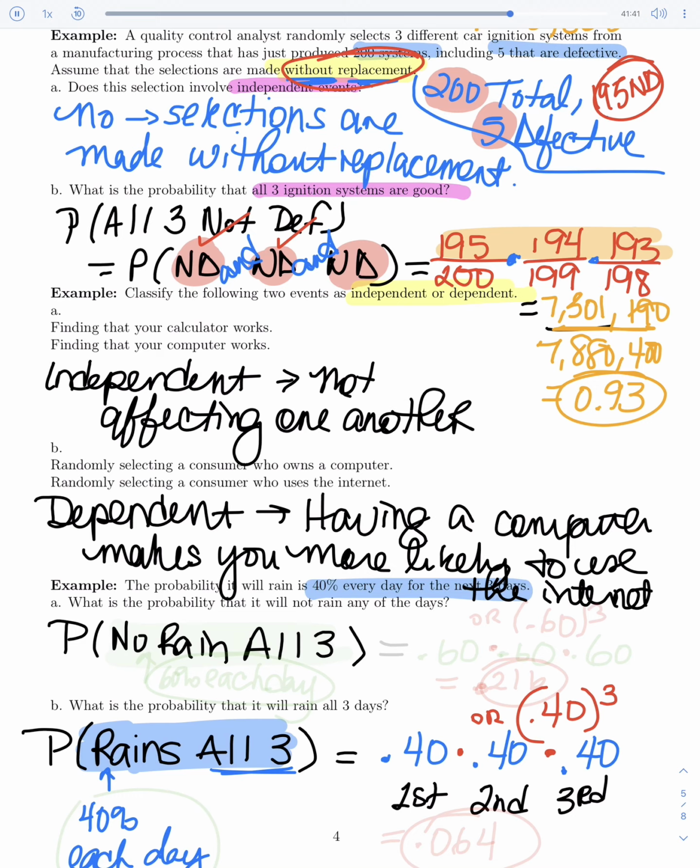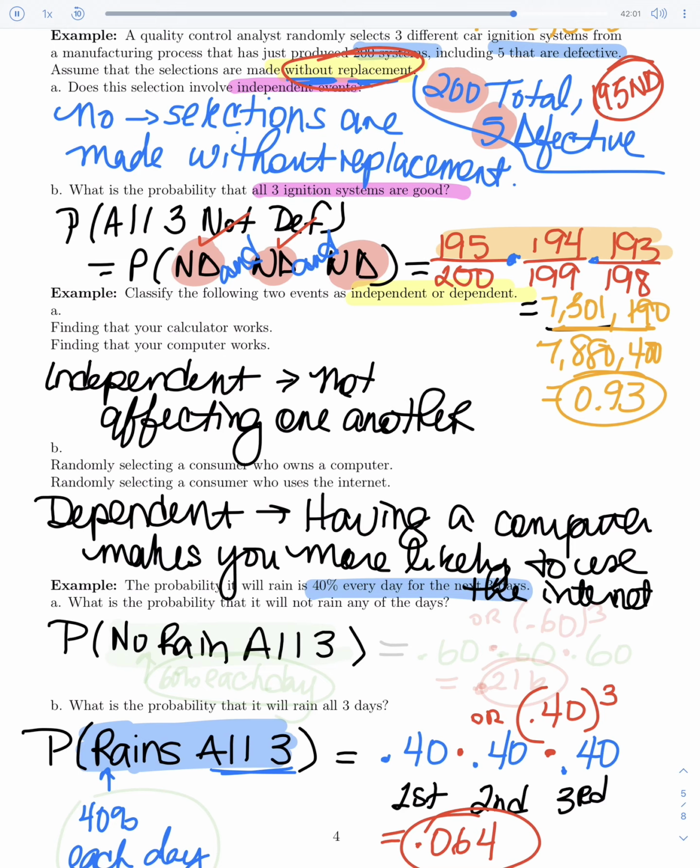So 0.40 times 0.40 times 0.40 is going to give us 0.064 as our probability of it raining all 3 days, which is really low. That's about 6%.